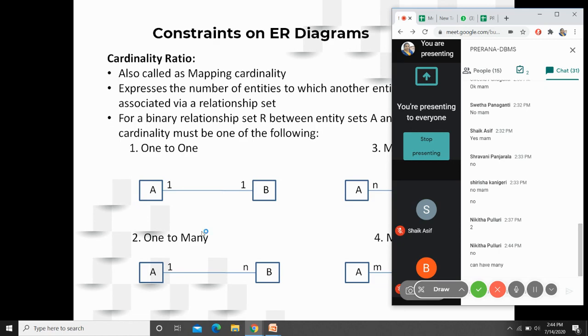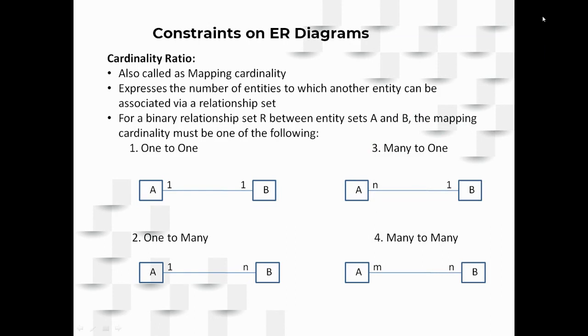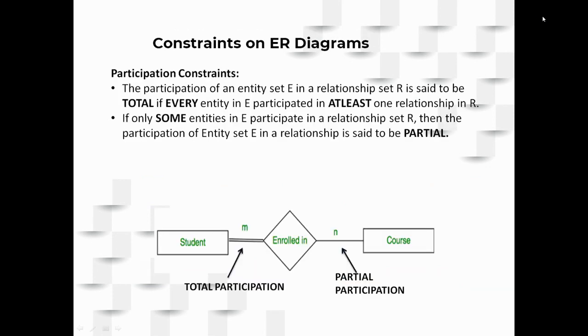Then take an example of choosing the electives. Can a student opt for more than one elective at a time, or will a student opt for only one elective? One student, one elective subject, right? So that becomes a one-to-one relationship. So here the cardinality ratio or the mapping cardinality depends on how many entities are participating with another entity through a relationship set. The relationships are classified into one-to-one, one-to-many, many-to-one, and many-to-many. I am not stressing it much because you already know it very well.